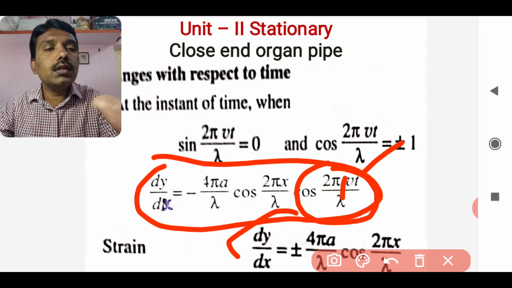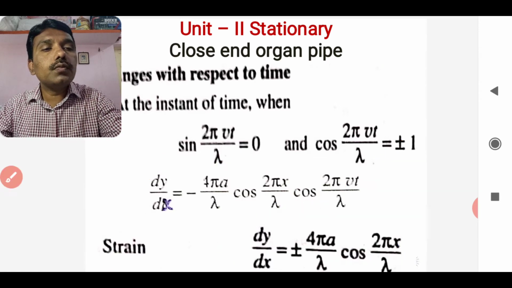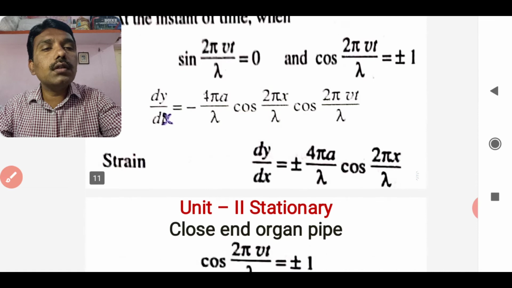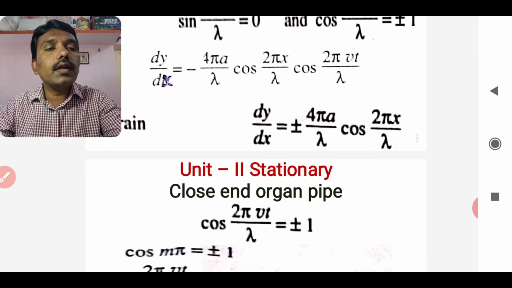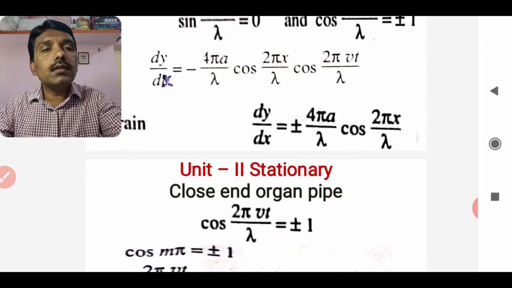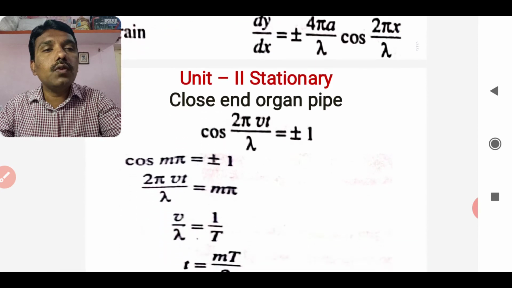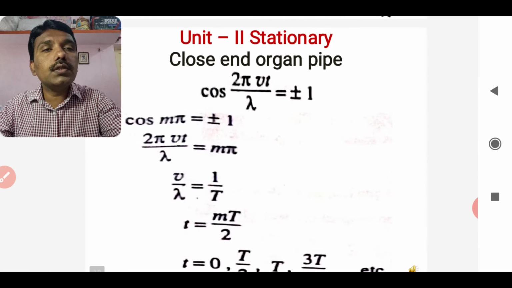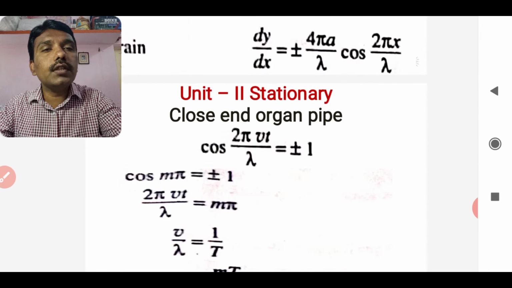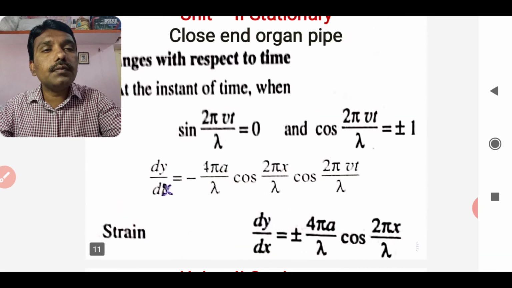This is what the strain is to be there. So these are some relationships as far as the sine of twice pi x by lambda and the sine of twice pi vt by lambda is equal to 0, or cos of twice pi vt by lambda is equal to 1. So putting all the relationships we have seen, what is the strain,